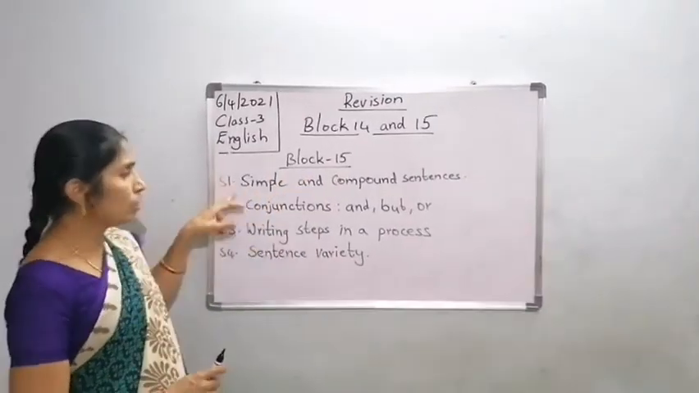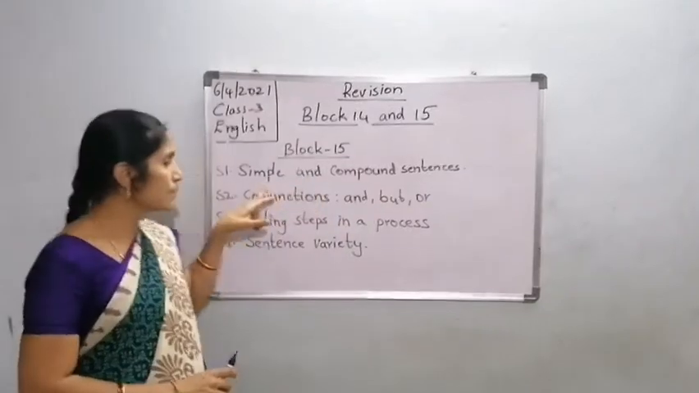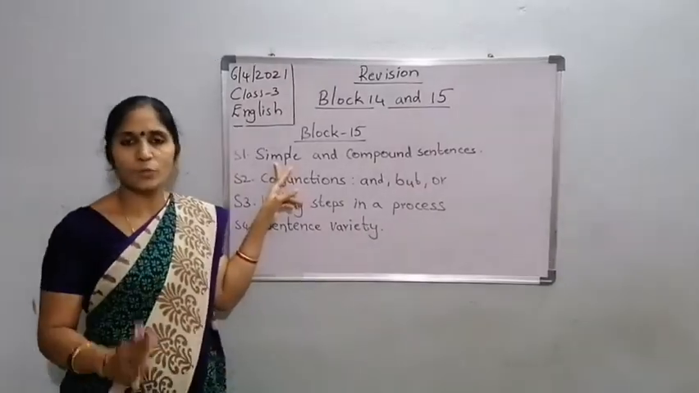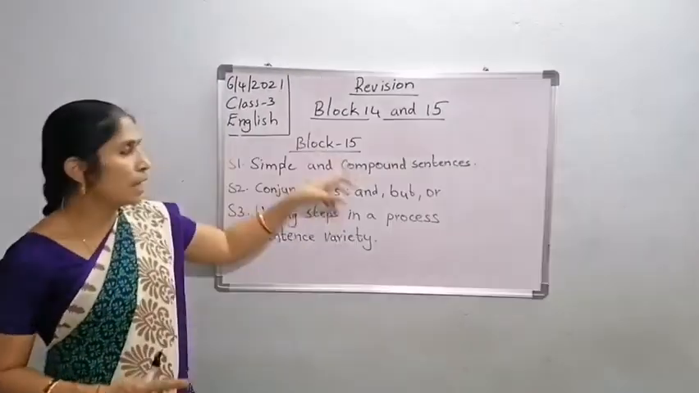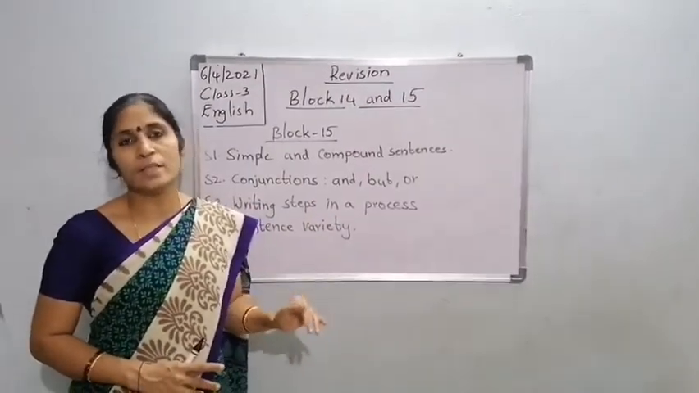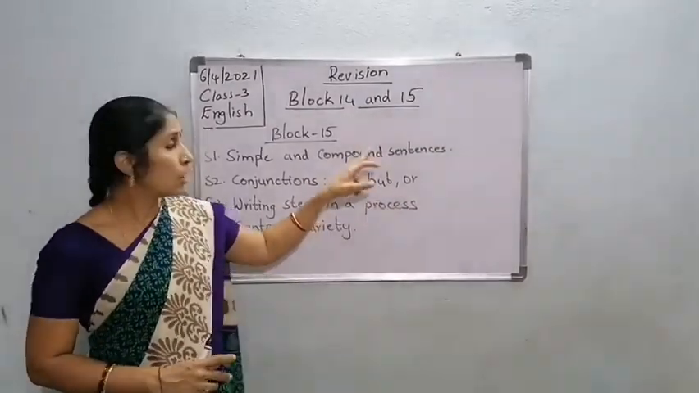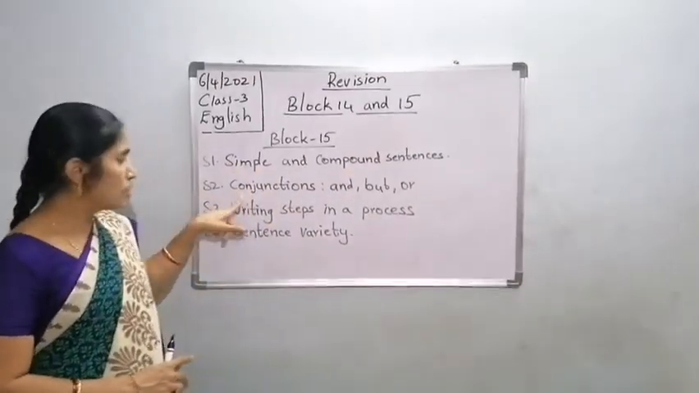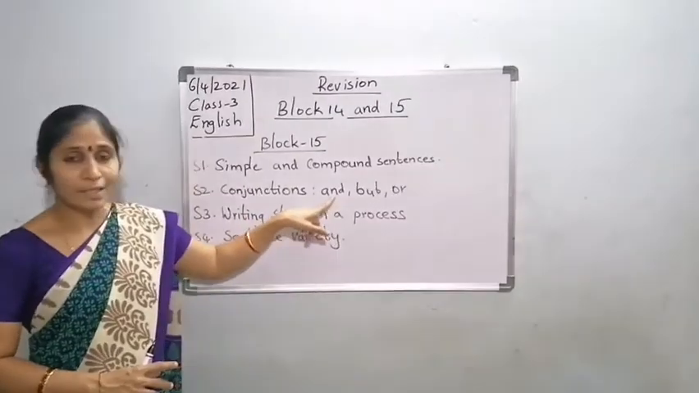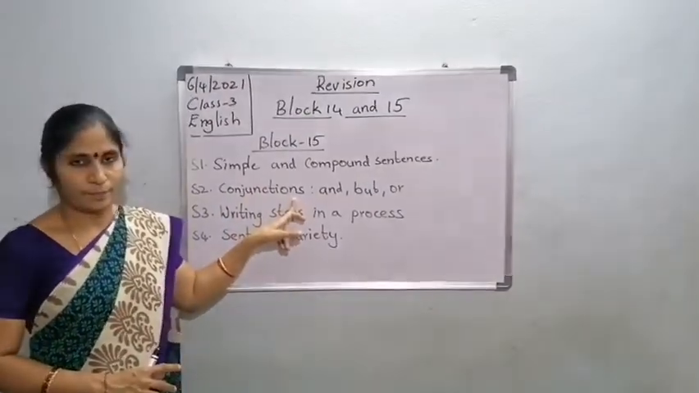Now see block 15. What are the topics we have learned children? Simple and compound sentences. Simple sentence. Simple sentence means it has one subject and one predicate. And compound sentences. When we join two simple sentences by using the joining word and, but or, we'll call that compound sentences. So what are the conjunction? What do we call that? And, but, or, we'll call that conjunctions.